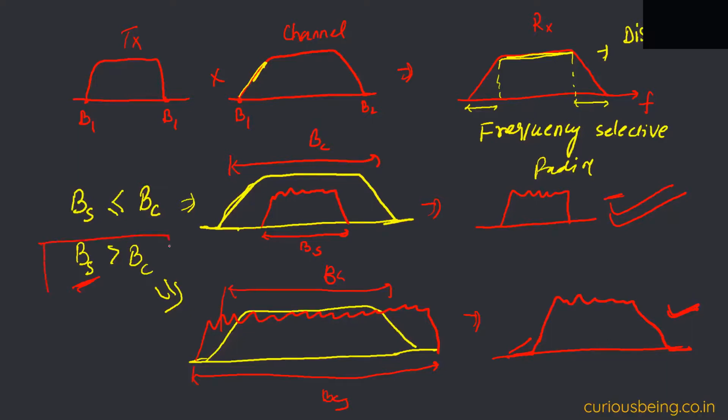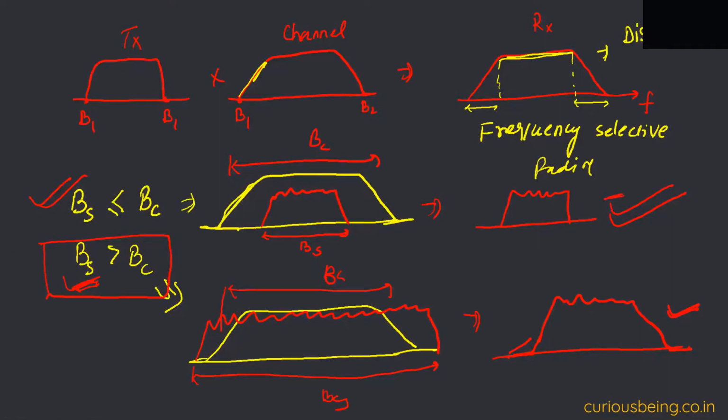This case is a problem. This case is okay. Because in frequency division multiplexing, we do not have much control, or we cannot play with the signal bandwidth, that's why frequency selective fading is a problem here. And we will see when we look into OFDM that we can actually play with the signal bandwidth. Any questions still here?